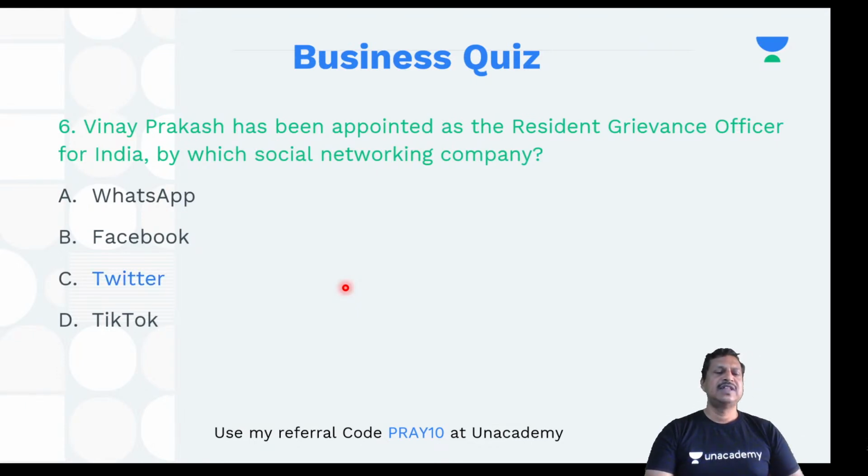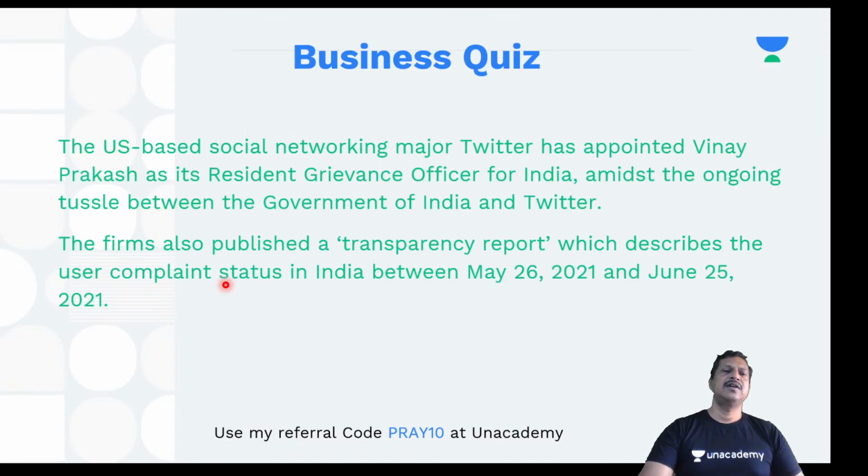So the answer is Twitter. And what is this all about? Resident Grievance Officer. So if there are grievances, someone is responsible in India to handle that. Okay. So basically, Twitter is having a lot of grievances and a lot of questions. They block someone if you write something, and then they are blocking or not blocking. So people are asking to block someone. People are asking to unblock someone. Right. So there are a lot of things. Right. So here the answer is Twitter. Okay. So, let's have a little bit of information on this.